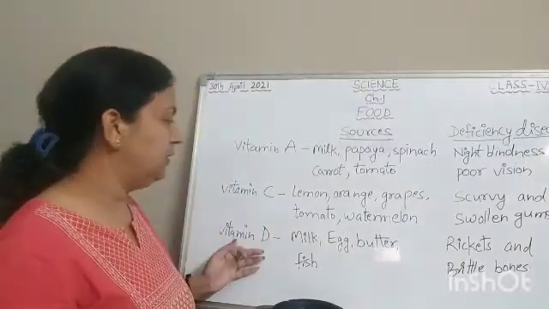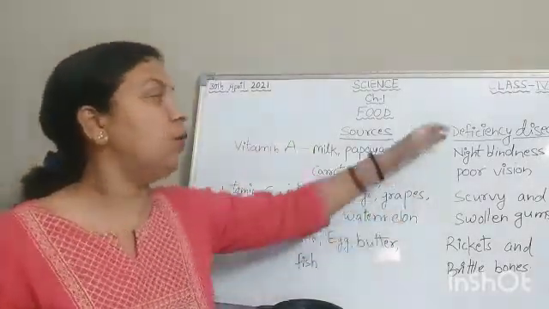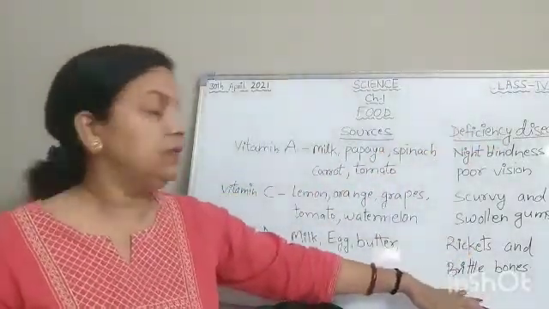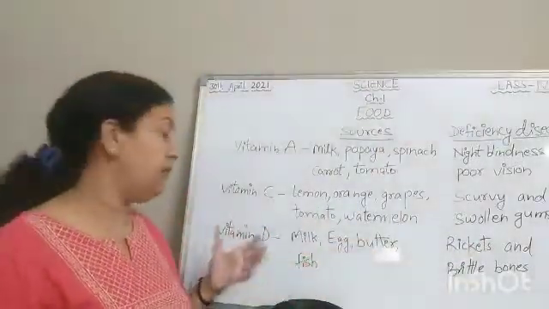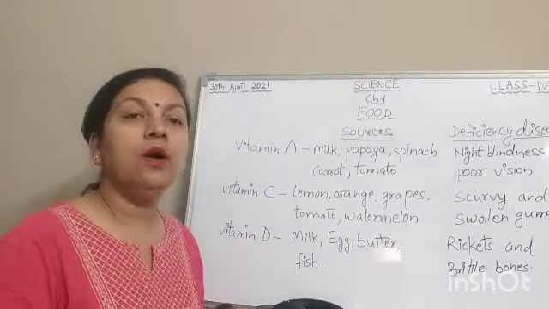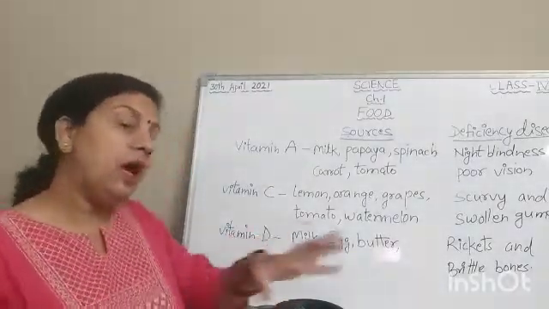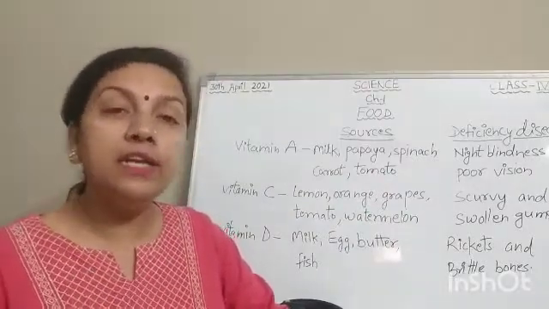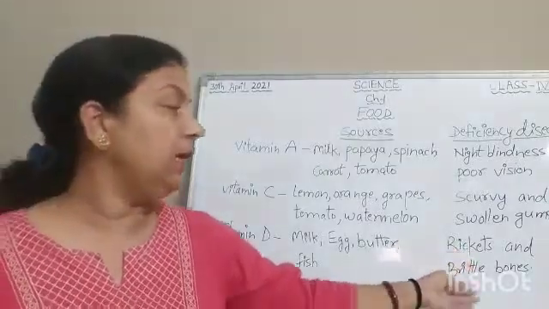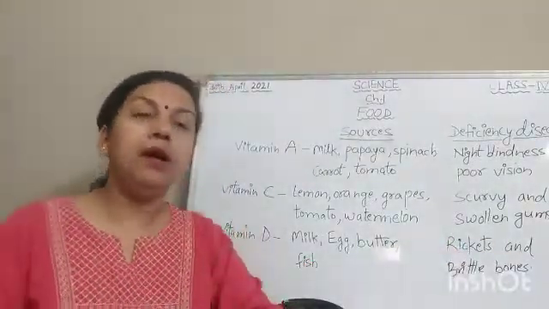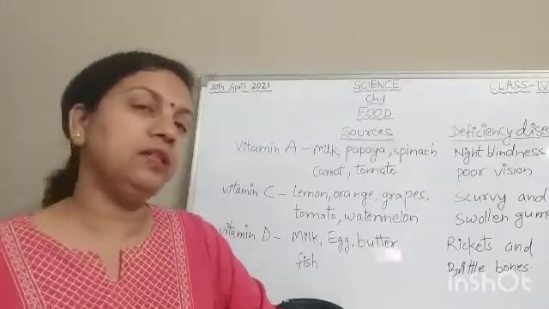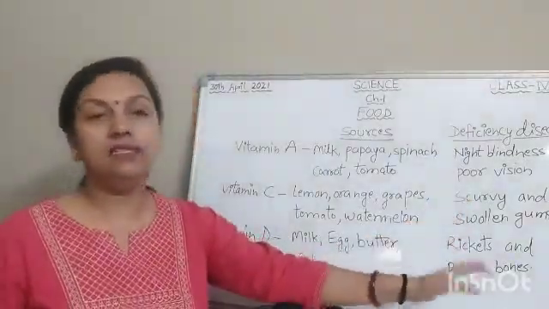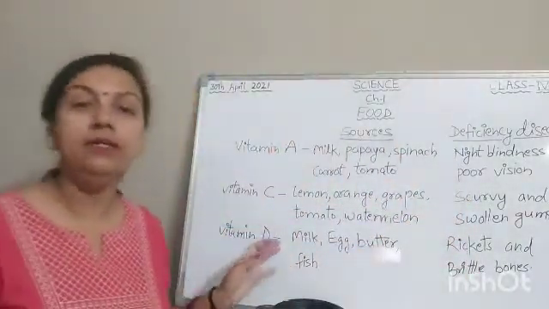Now after the sources of vitamin D, what are the deficiency diseases caused by vitamin D? Rickets and brittle bones. These are the diseases caused by the deficiency of vitamin D. What are rickets and brittle bones? Actually, in these diseases, our bones become very weak. So weakening of bones is known as rickets, and brittle bones are also the same, when your bones are so weak that they can break easily. That is known as brittle bones. These diseases are caused by the deficiency of vitamin D.